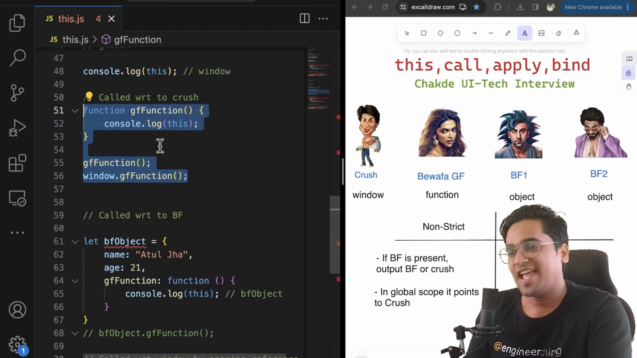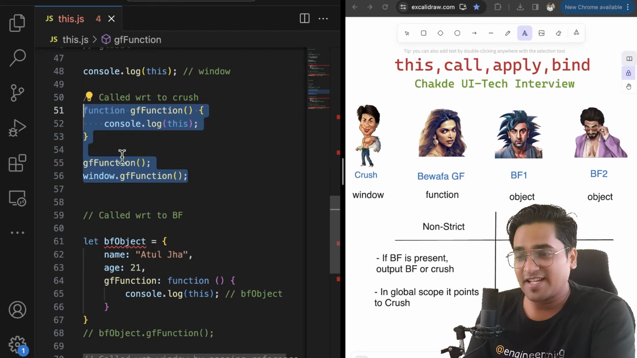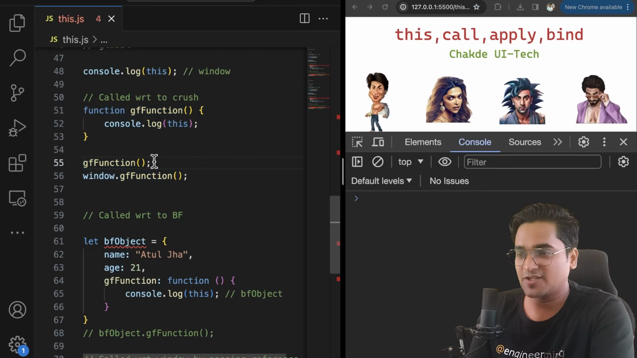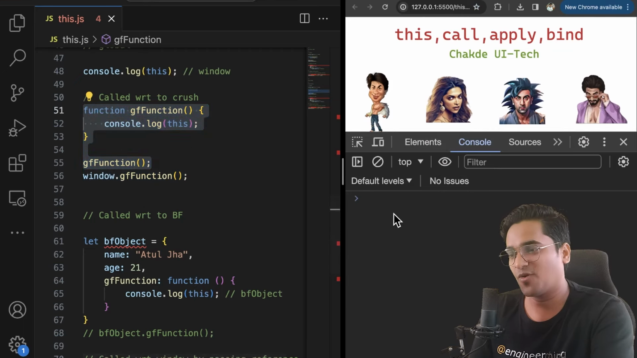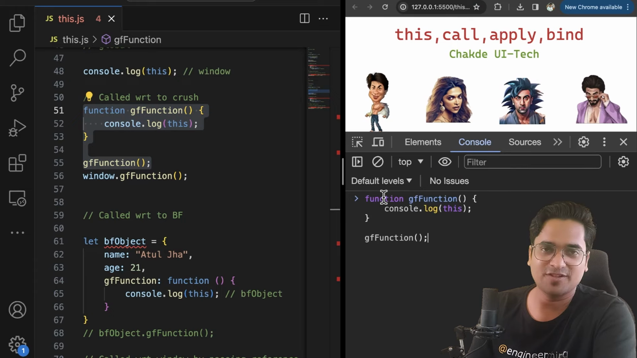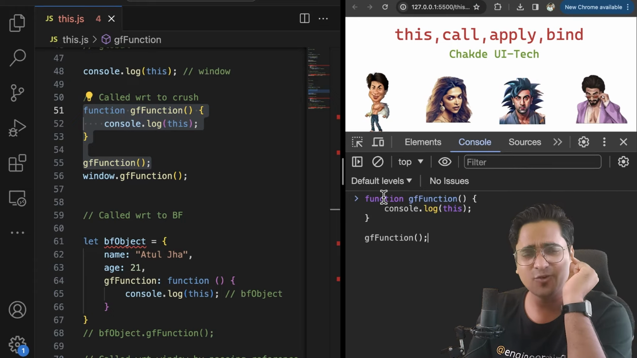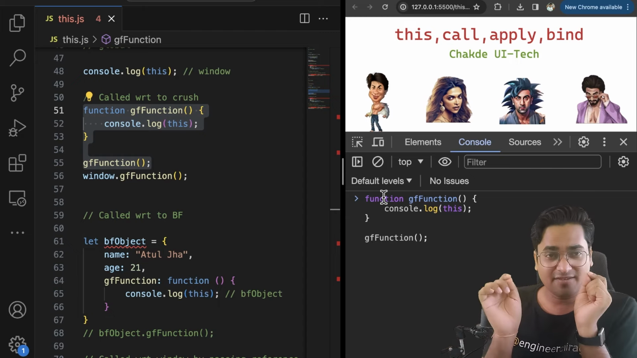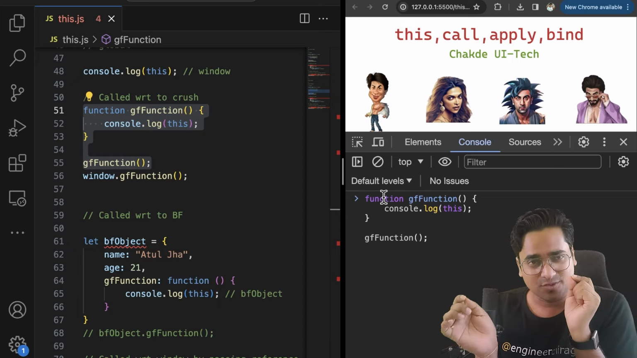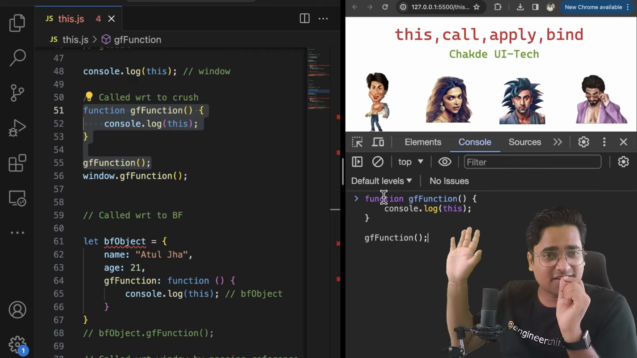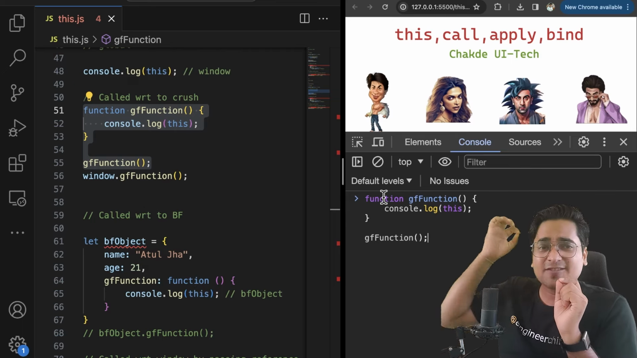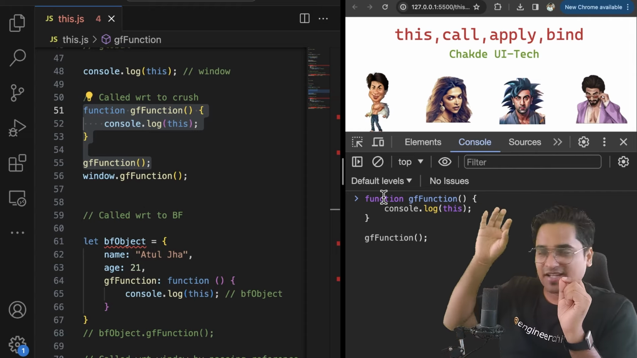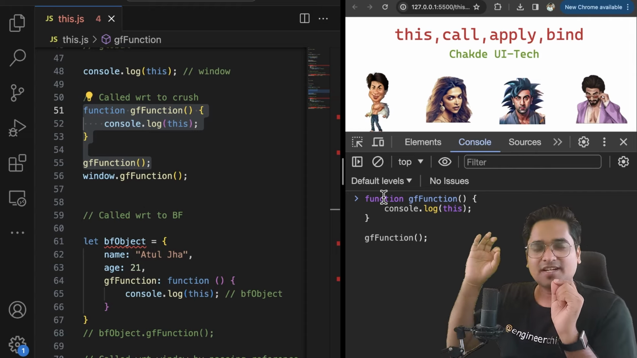Now let's see. We are in strict mode. There is no one with respect to which we are going to call this particular function. There is no object, there is no BF with respect to which we are calling this. When we execute it, there is one simple thumb rule: if you don't have a boyfriend along with you, you are not going to fall back to your crush. In strict mode, there is no fallback to crush. Either you come with your boyfriend or there is no crush. It is going to be undefined.